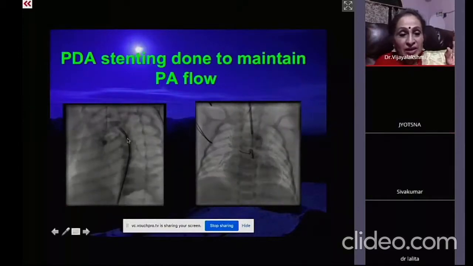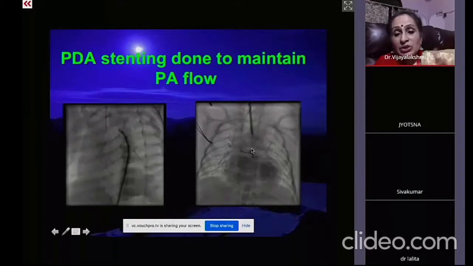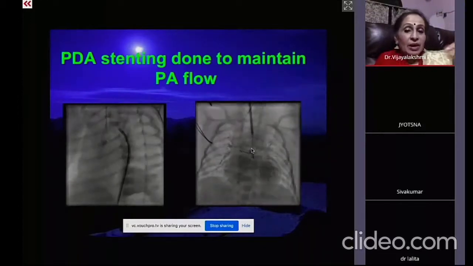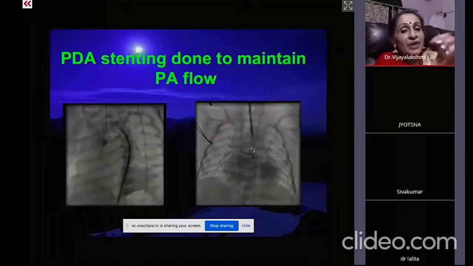You can see here how the duct is coming. It is almost vertical, and you are negotiating your stent through it. You can literally see that the stent is vertical. So one has to be very, very careful with the stenting of the duct, because one, it should not close at the same time. And the stents that you use are coronary stents, very malleable ones which can be easily negotiated, not the stiff ones.